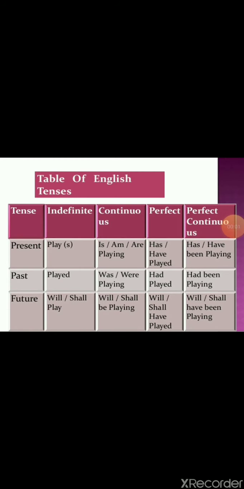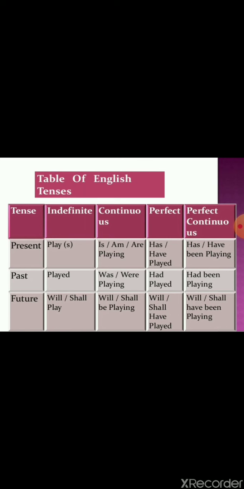Table of English based on the rules and regulations mathematically, as I told you to remember. Again I am putting it on the screen. Present, past, future. So with present, indefinite, simple S or ES usage. Continuous, again is am, is, are. Fine. Perfect, has, have plus third form. Perfect continuous, has or have been playing. Okay, we need to show the progression. Now with the past, second form always, was, were in the continuous form, had in perfect past, and perfect continuous had been playing. So future, very simple, will and shall.